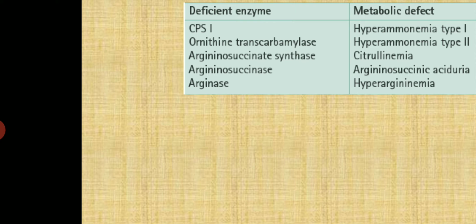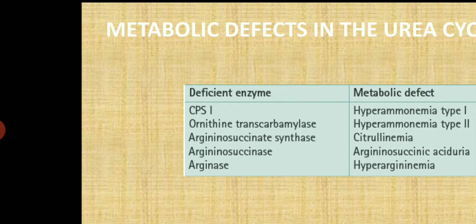What is the treatment? A low protein diet and food intake in frequent small meals to avoid brain damage in all 5 disorders. And second, for citrullinemia and arginosuccinic aciduria, feeding arginine causes excretion of citrulline. Feeding benzoate, so excess ammonia is used to form hippurate via glycine. So that is the treatment. That's all about the urea cycle and its disorders.